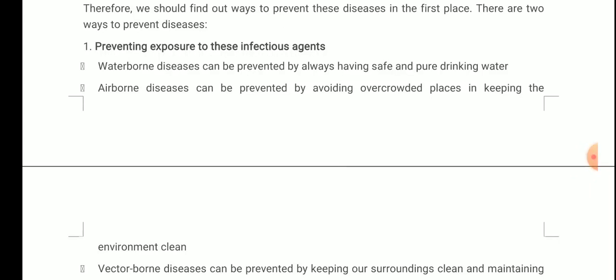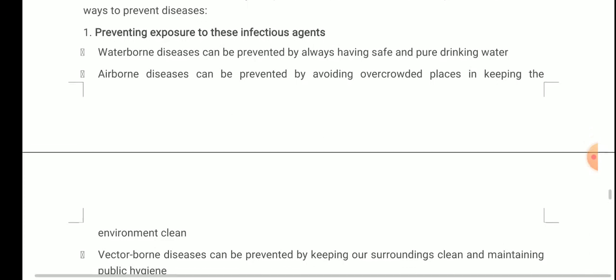That's why these preventions are being taken, because you already know that no vaccine or particular cure has been found till now for the coronavirus. So the best thing is to prevent ourselves from getting the disease, by avoiding overcrowded places. This is one of the good prevention techniques.